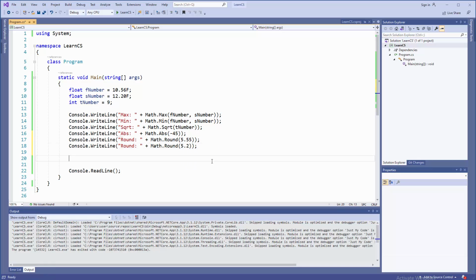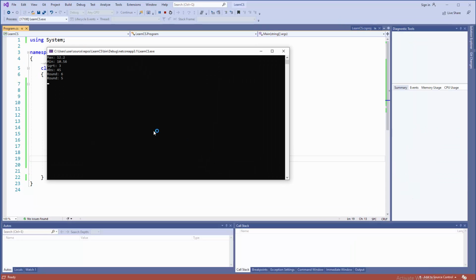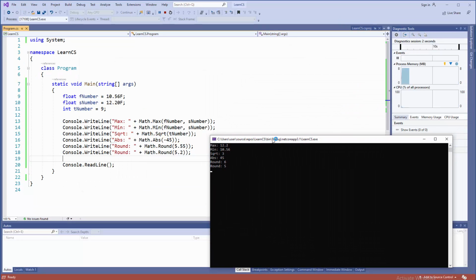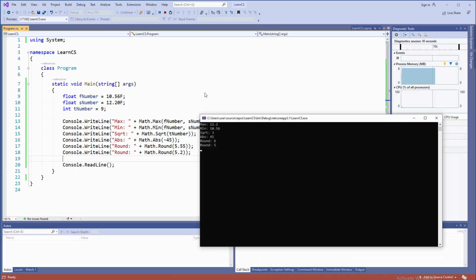Okay, so we are going to fix our code a little bit for simplicity, F5, and the thing will be done in a split of a second. There you go. Do I have correct results? Yes, 6 and 5 because of 5.2.